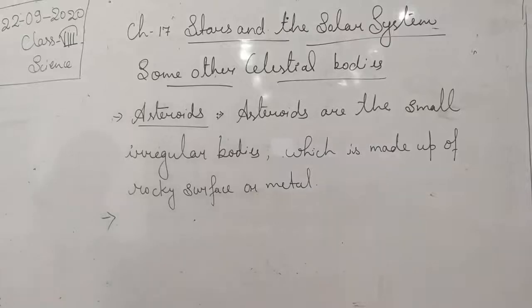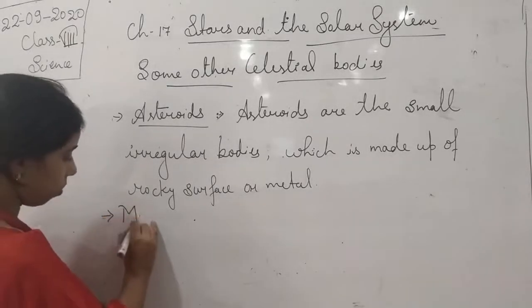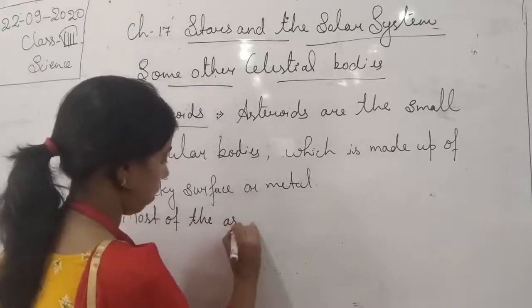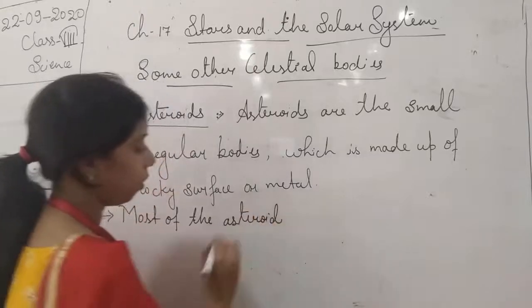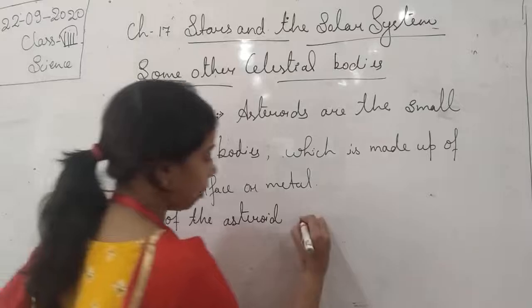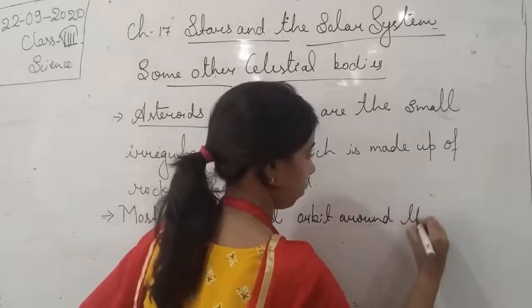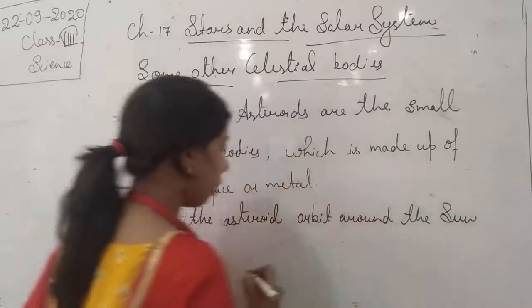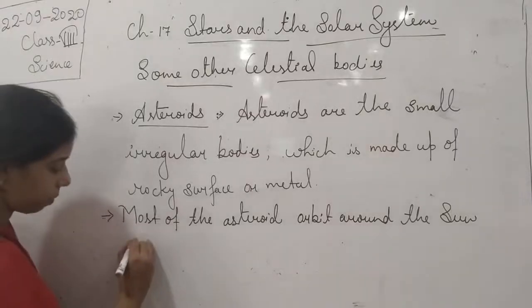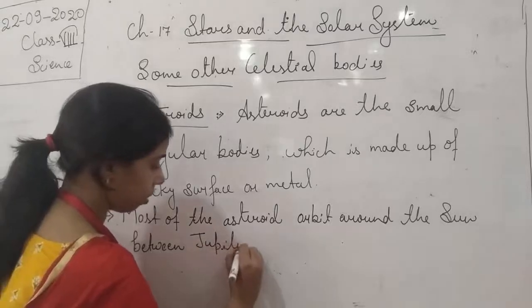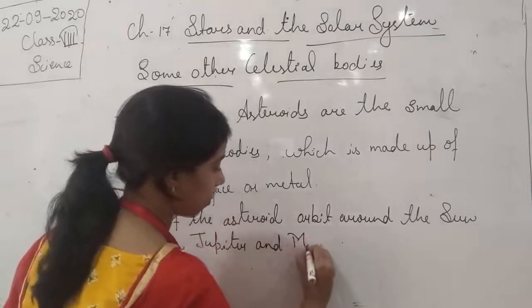Okay, so let us write about it. Most of the asteroids orbit around the sun, especially between Jupiter and Mars.